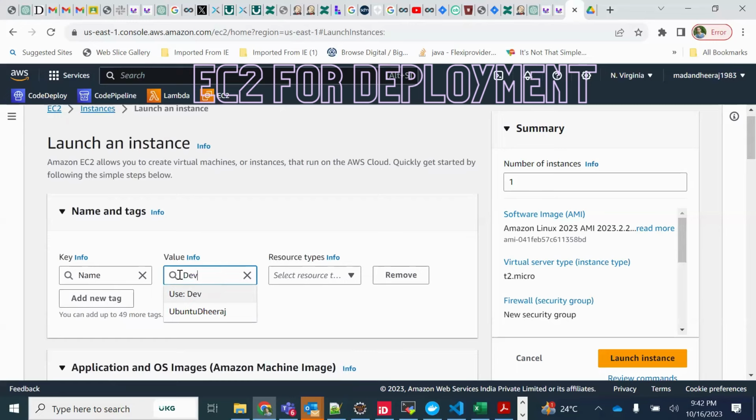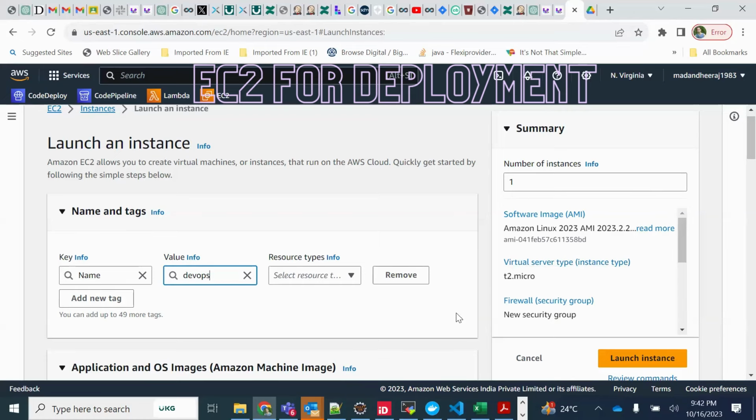DevOps. That's it. Small letter DevOps. No, small letter. Okay, make it small letter DevOps. Small. Let's make it simple. DevOps. That's it. Okay, cool. Done. Now this is what you all have to do. Name DevOps. Everyone give the name DevOps.